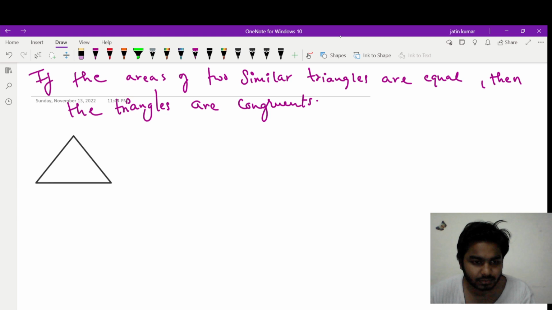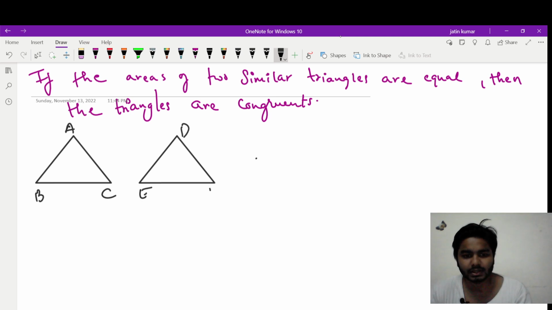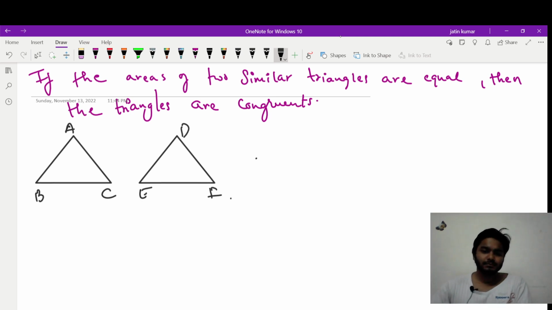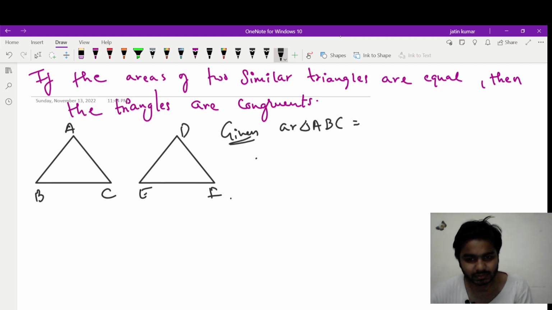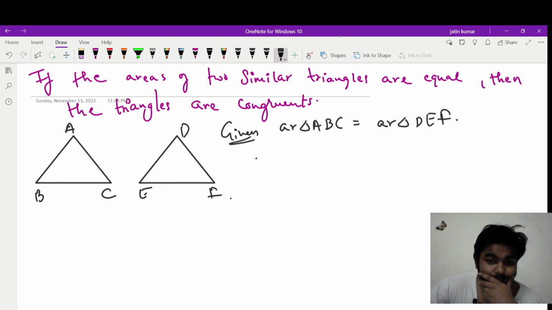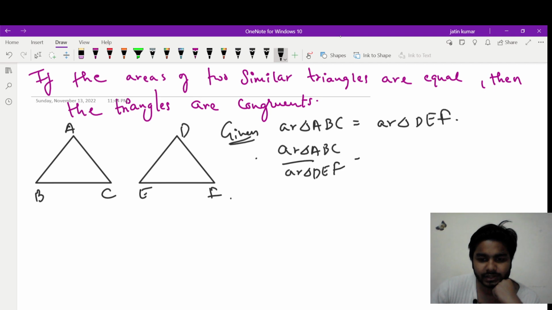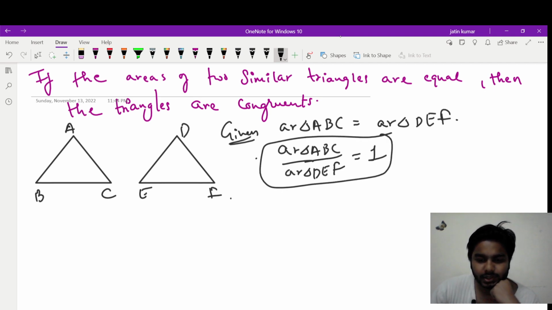This is triangle 1, this is triangle 2. Now name it A, B, C, D, E and F. Okay, now according to the given condition, what is given to us is that area of triangle ABC is equal to area of triangle DEF. It is given to us. If it is given, then if I take area of DEF below, area of ABC upon area of DEF, can I equate it with 1?